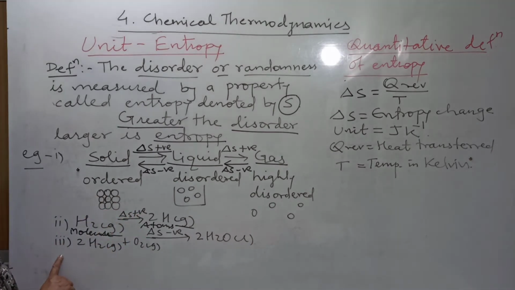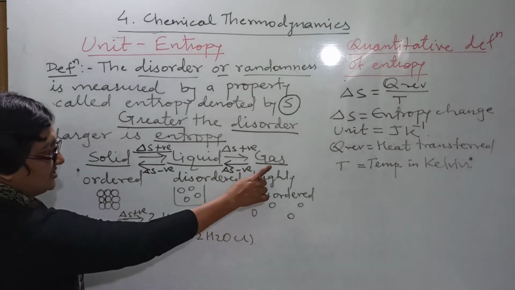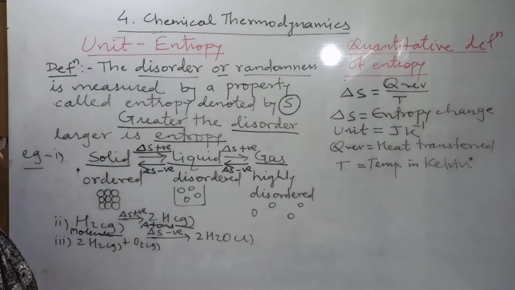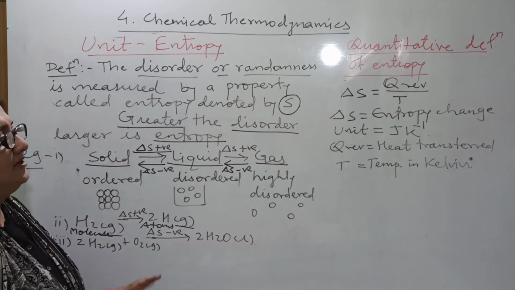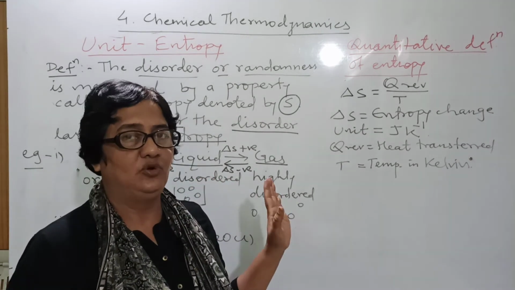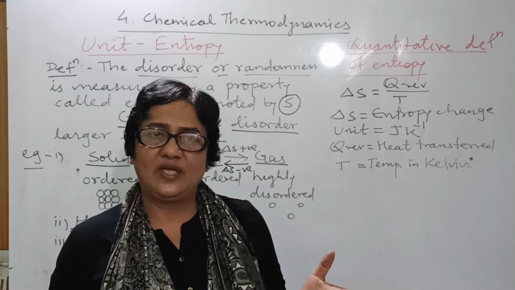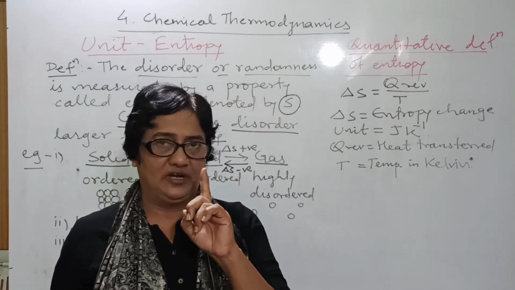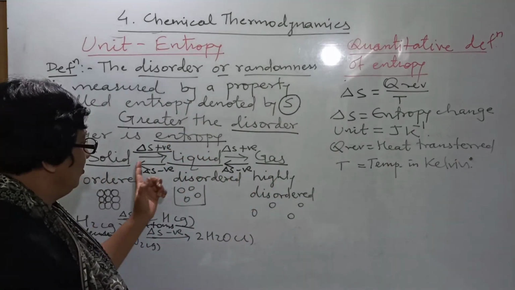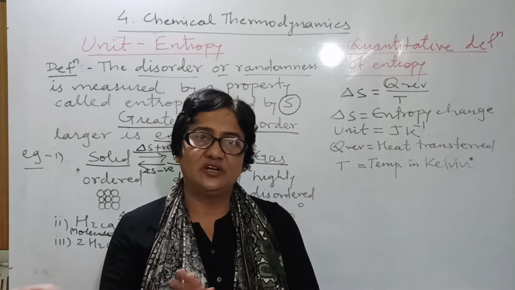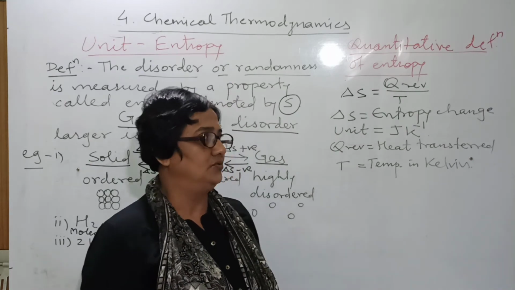Now third example: hydrogen gas is converted to liquid. This gas is converted to liquid, reverse condition, so delta S is negative. In this manner, different questions and numericals related to these reactions or examples can be identified easily. Only remember one term: when order to disorder, delta S is positive. Means when disorder to order, delta S is negative.